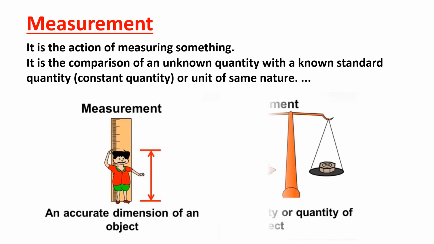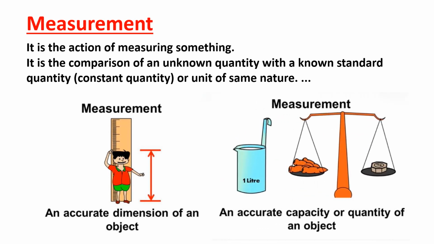Okay, then if you want to buy some vegetable, for example carrot, what will you do? You ask the shopkeeper, and what will the shopkeeper do? He will use a balance, isn't it? For measuring the vegetable, he will use a balance. In one plate of the balance, he will place a 1 kg stone, isn't it? And in the other plate, he will keep the carrots. When both the plates come equal, he will give the carrot to you, isn't it?